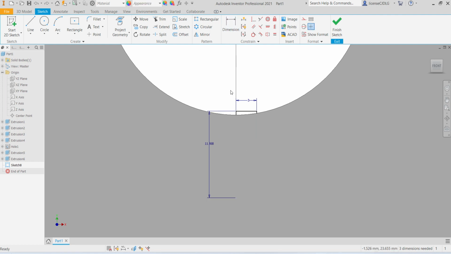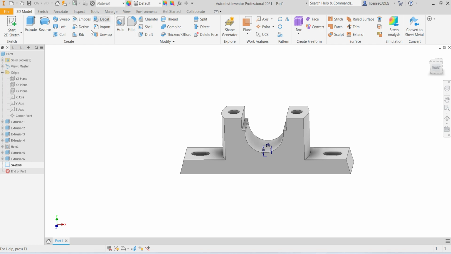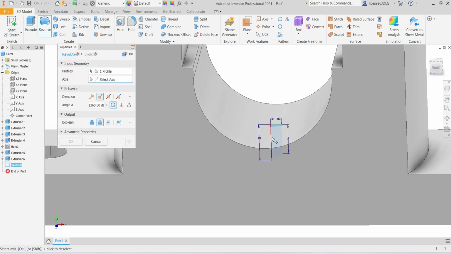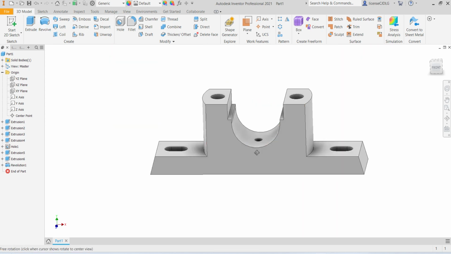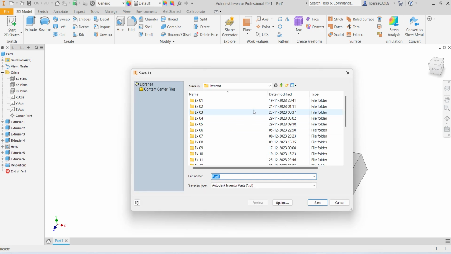So first give this dimension. You can give more also, 8 mm. So this is 10 mm. Finish sketch, select revolve, select remove material, select center line, click OK. So the hole has been created. Save the part.